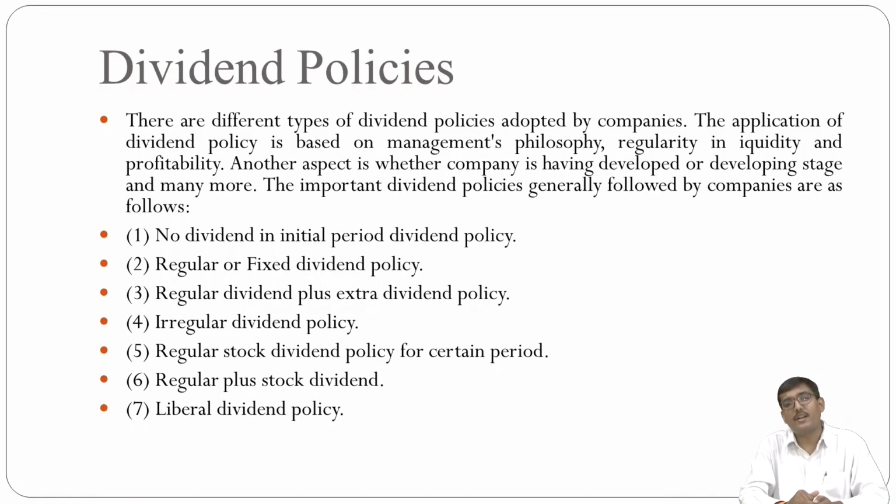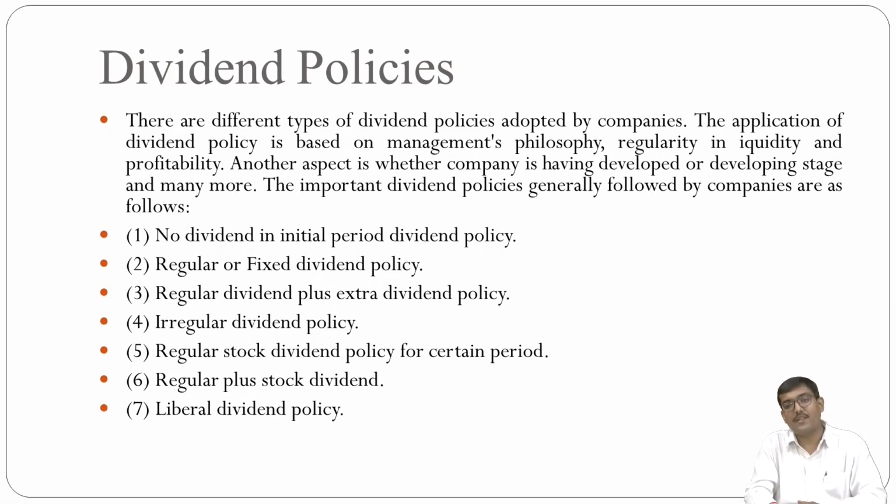The important dividend policies generally followed by companies are, in total, 7 types. First is no dividend in the initial period dividend policy. Second is regular or fixed dividend policy. Third is regular dividend plus extra dividend policy. Fourth is irregular dividend policy, regular stock dividend policy for a certain period. Next, regular plus stock dividend policies and the liberal dividend policy.